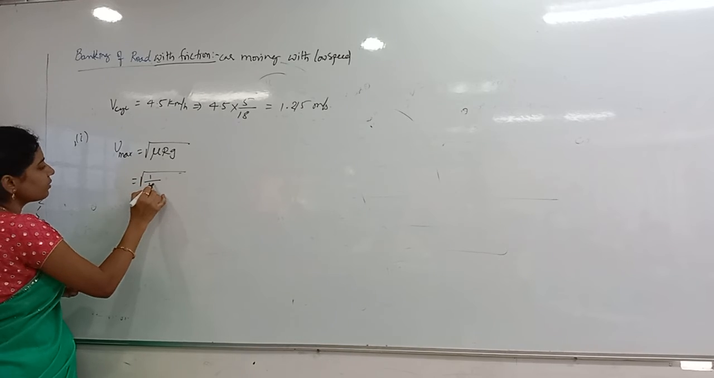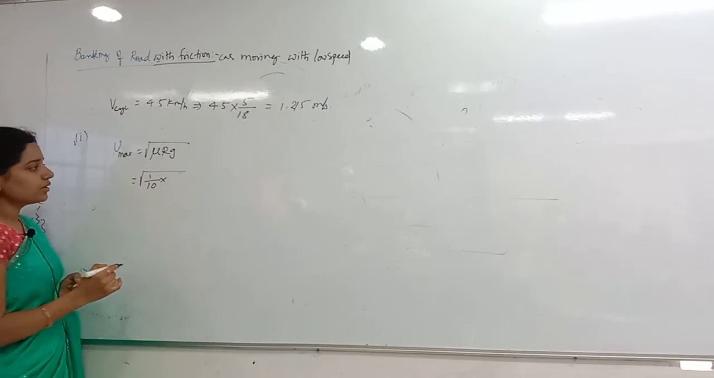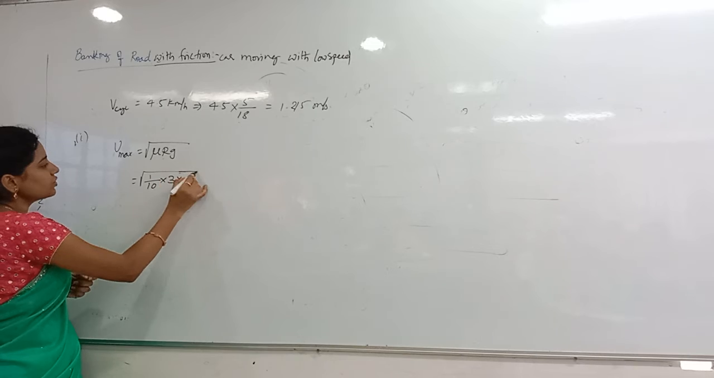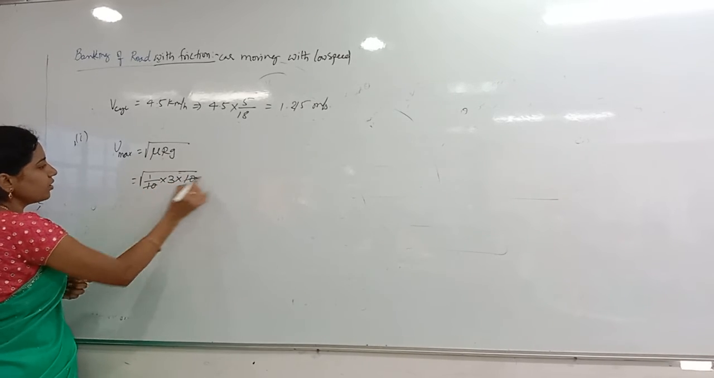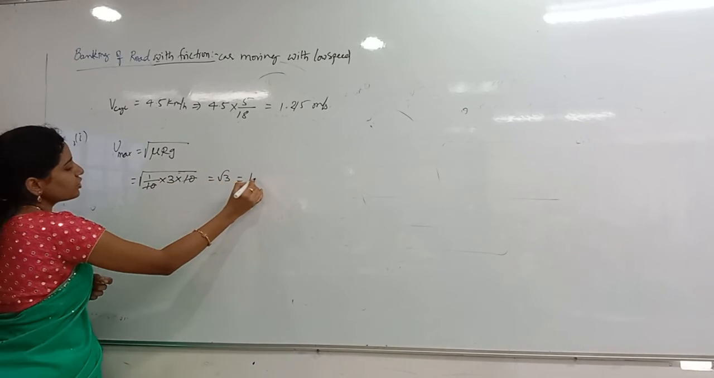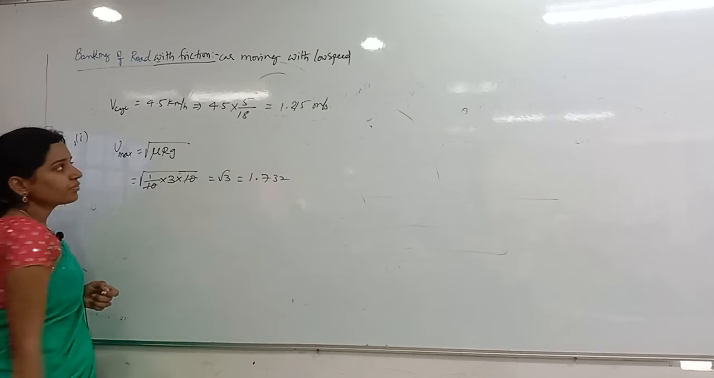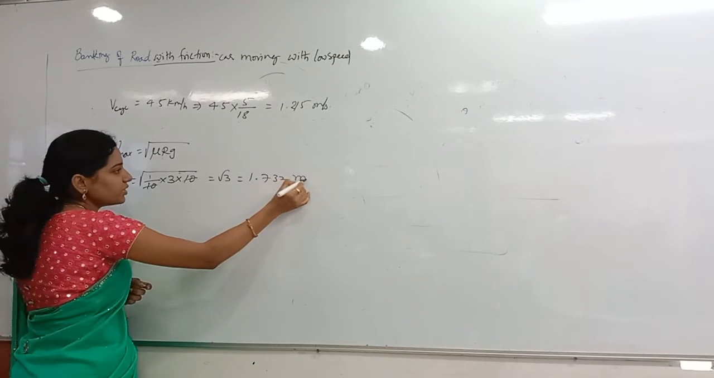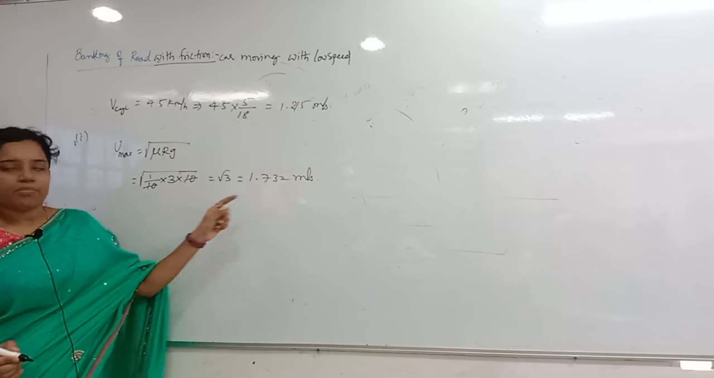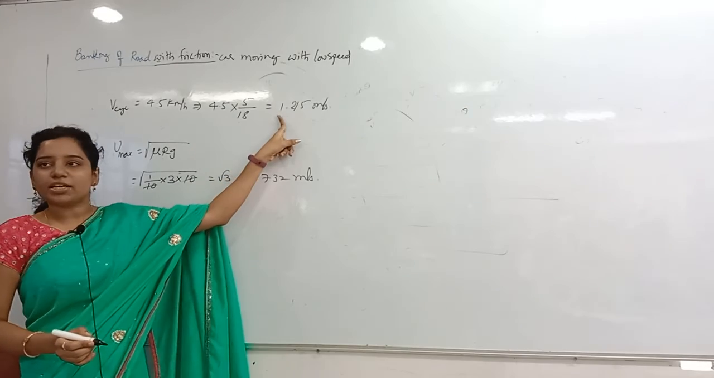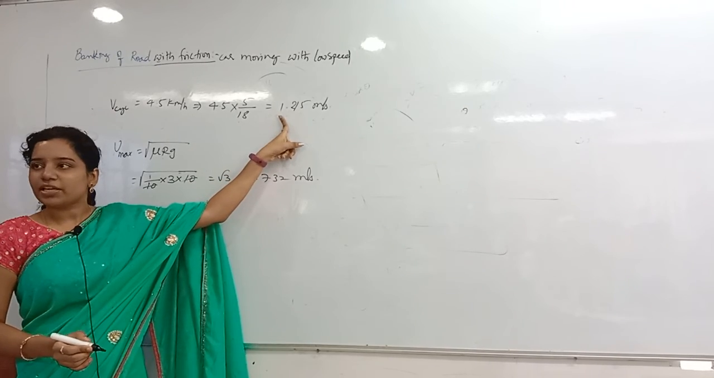0.1 is nothing but 1 by 10. Radius is how much? 3. And g is how much? 10. Then 10 gone. Root 3. Root 3 value is how much? 1.732. So this is the maximum safest velocity. But our given velocity is what? Below that only, so that he can go safely, right?